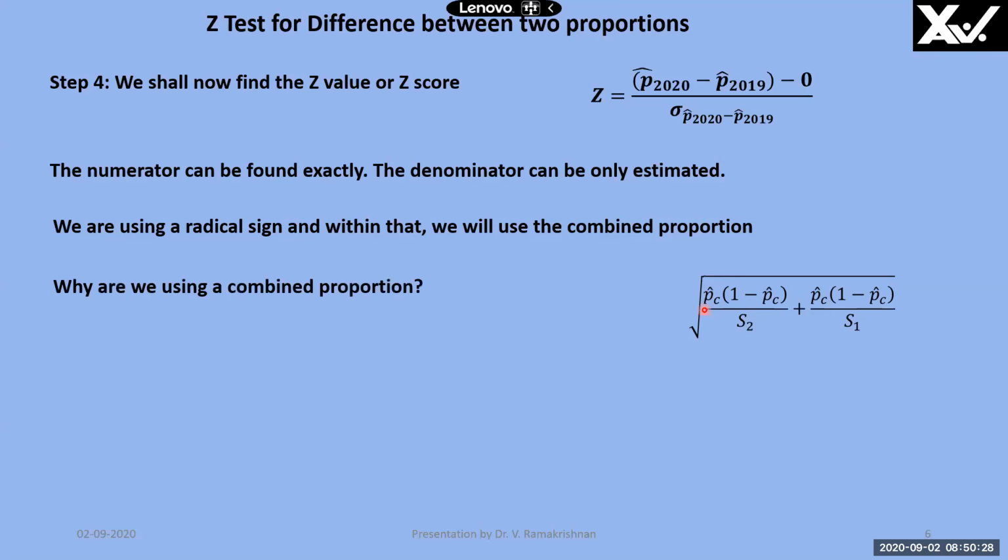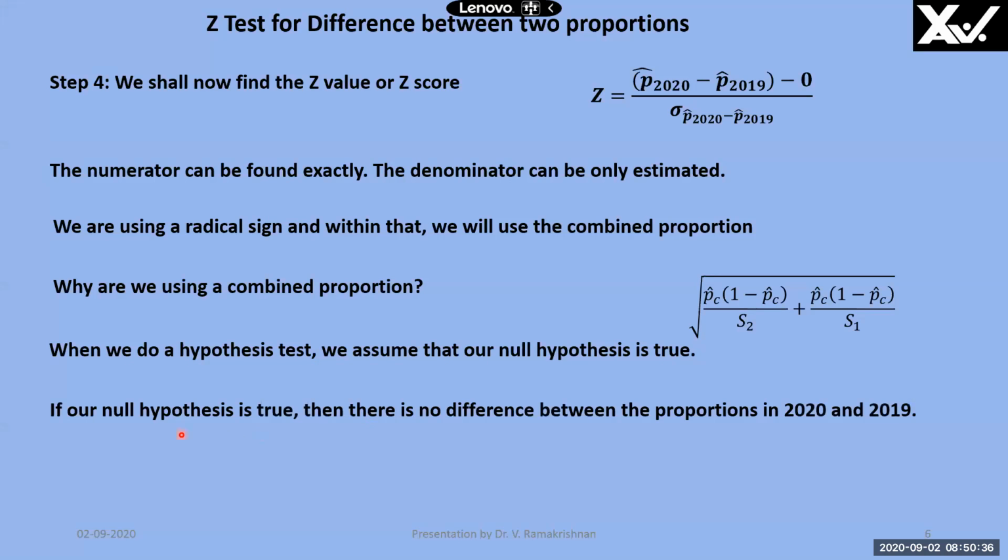We will see how we are going to find out the P cap C. Why are we using the combined proportion? Because when you do a hypothesis test, we are assuming that our null hypothesis is true. When we say that null hypothesis is true, that means there is no difference between proportions in 2020 and 2019. And we got two sample proportions, right? So how do we get the correct proportion?